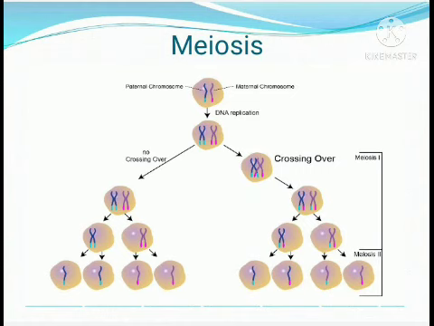So fertilization is a process which restores the diploid number of chromosomes. Diploid means 2 sets, haploid means 1 set. Every human being has the diploid number of chromosomes, that is 46 chromosomes, gained through fertilization.